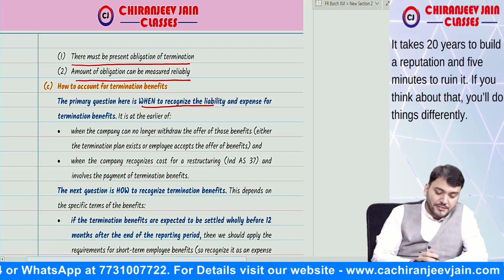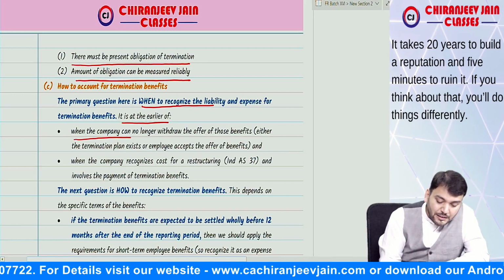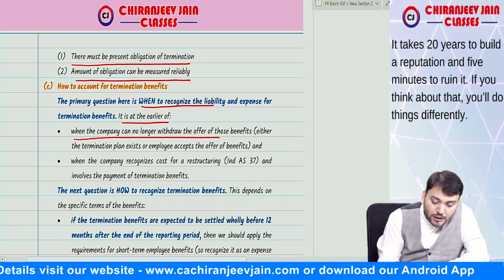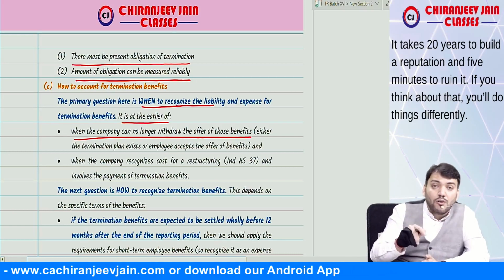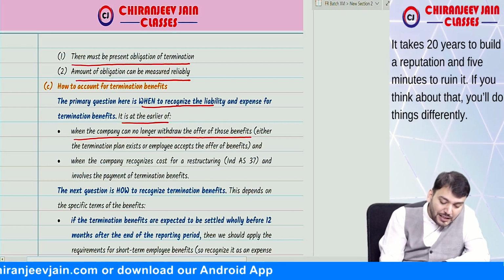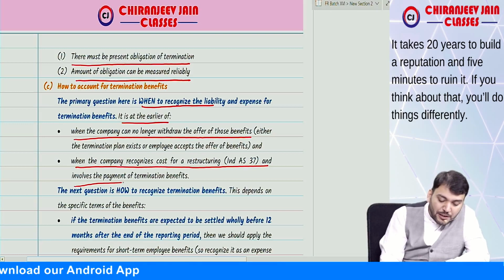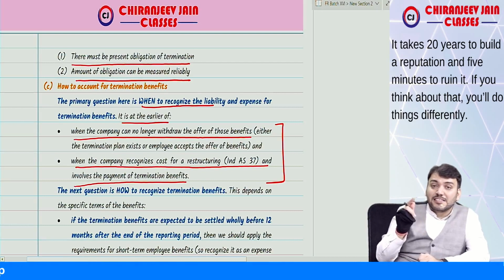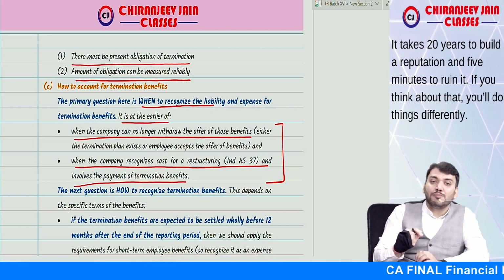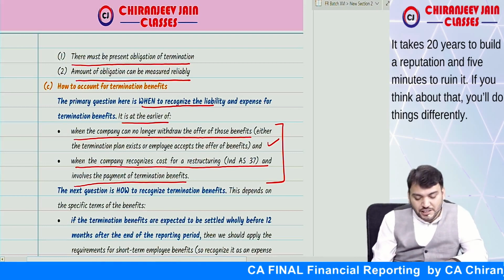Now, when to recognize the liability? Ind AS 19 says it is the earlier of when the company can no longer withdraw the offer of those benefits, and when the company recognizes the cost of restructuring that involves the payment of termination benefit, whichever is earlier. We have done under Ind AS 37 provision for restructuring. So if that comes before point A, then you can recognize termination benefit at that point of time also. Understood?